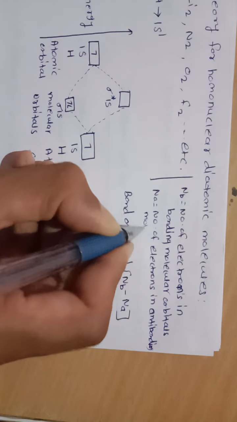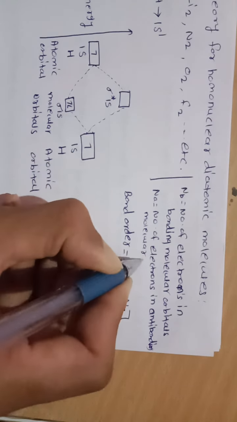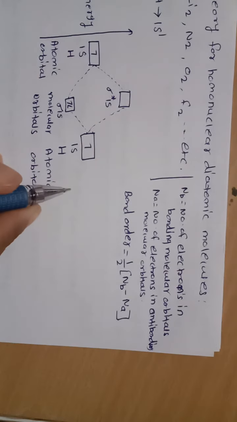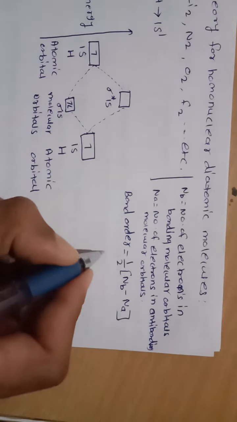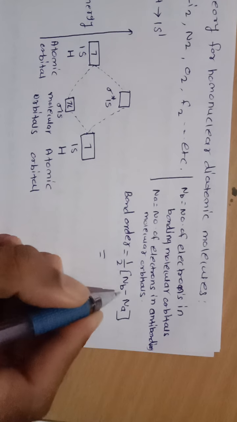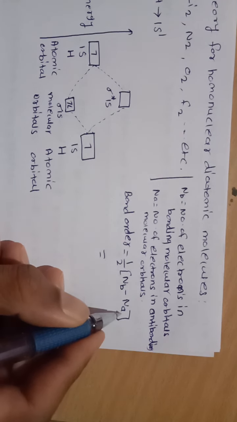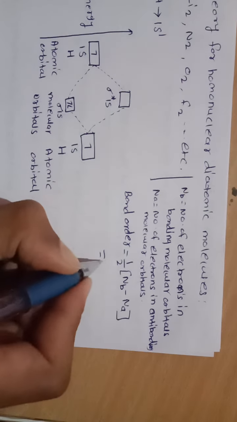Here we can calculate the bond order using this formula: 1 half into number of electrons in bonding molecular orbitals minus number of electrons in antibonding molecular orbitals.